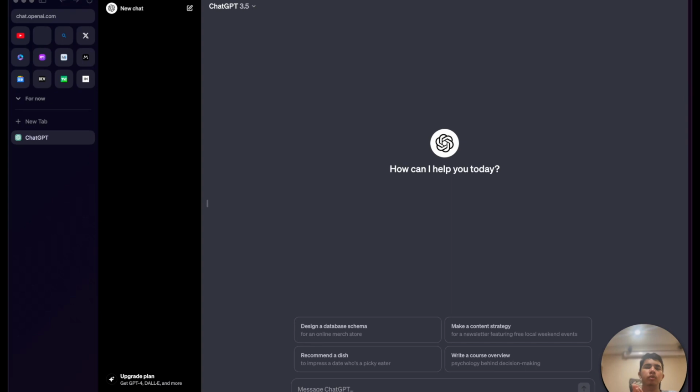All right. So the first tool that we will look at is arguably the most popular AI tool right now, which is ChatGPT. It's arguably what started the AI boom and what made it so popular. But we'll go through a quick demo of ChatGPT.